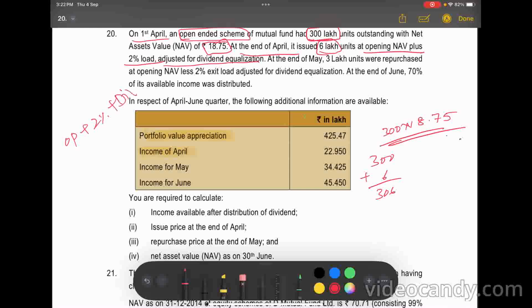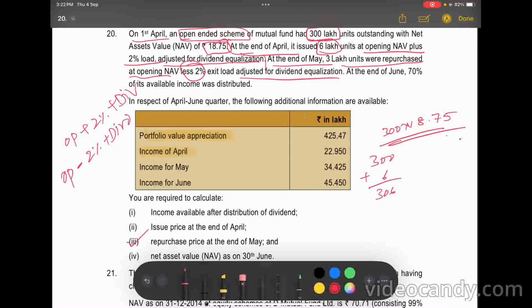First question here. Next, at the end of May, 3 lakh units were repurchased at opening NAV less exit load, adjusted for dividend equalization as usual. So, opening minus 2% plus dividend. This is the third answer.